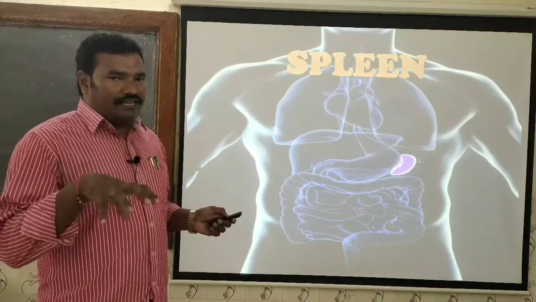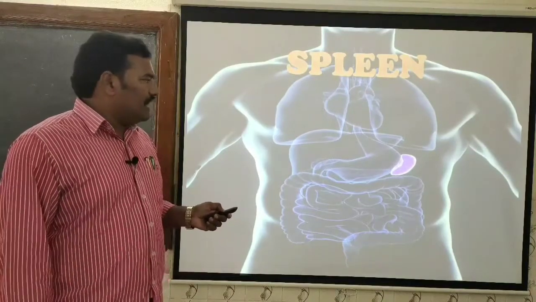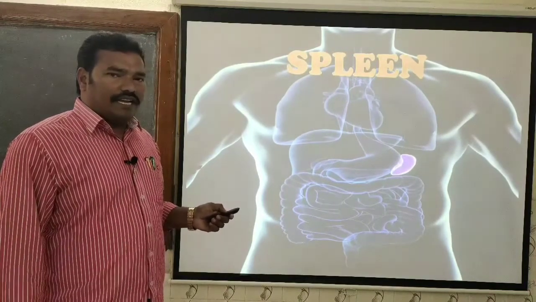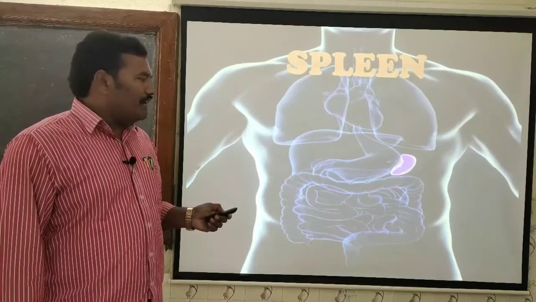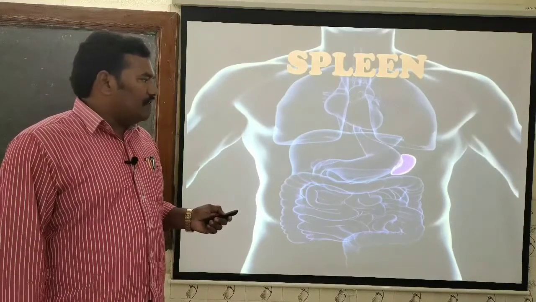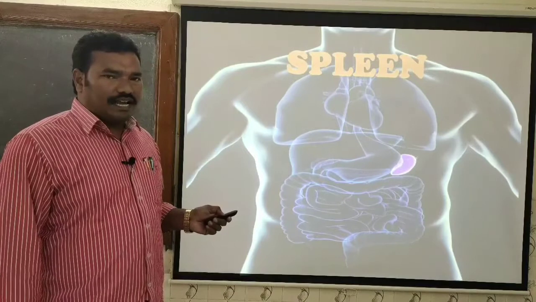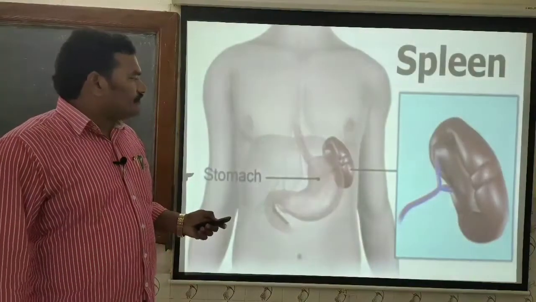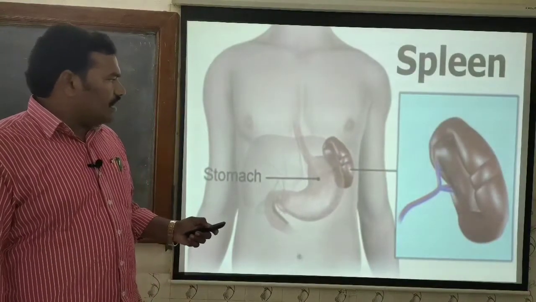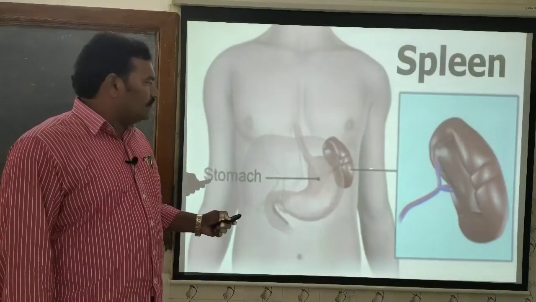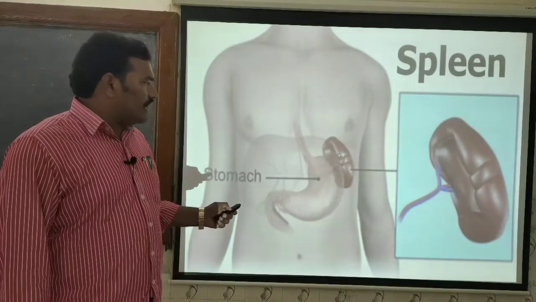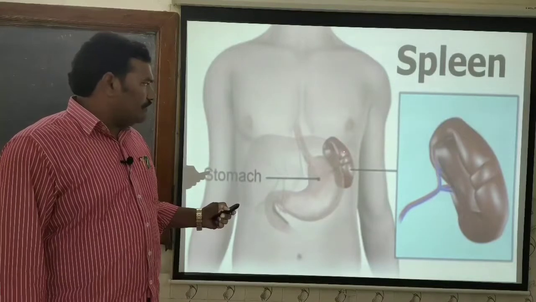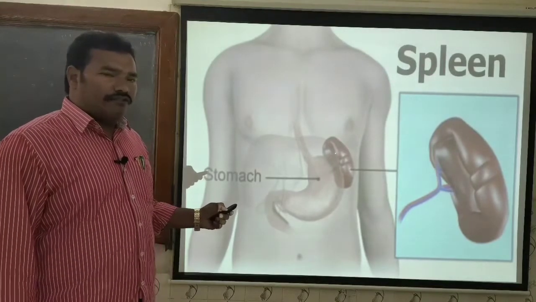And all the dead RBC enter into the spleen where they are entrapped and phagocytized by the follicular dendritic cells as well as the other macrophages. Now, it is a capsulated ovoidal organ, present in the abdominal cavity at the uppermost region of the left side, just near the diaphragm.